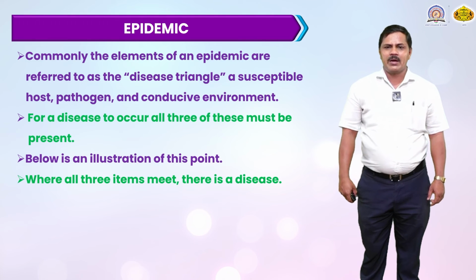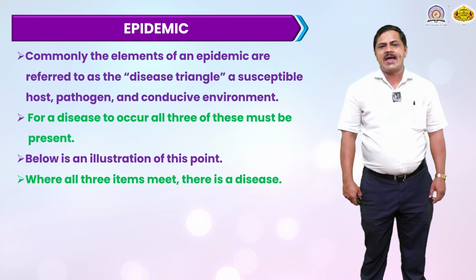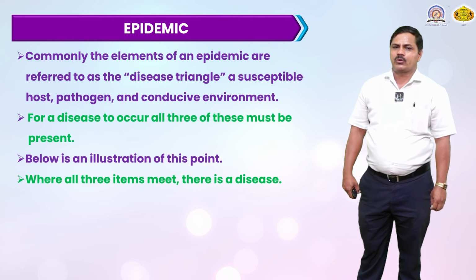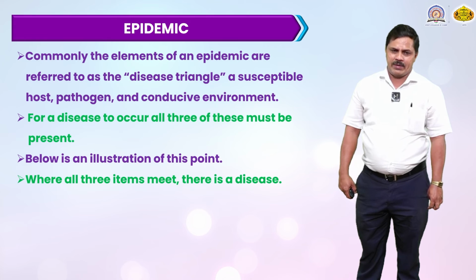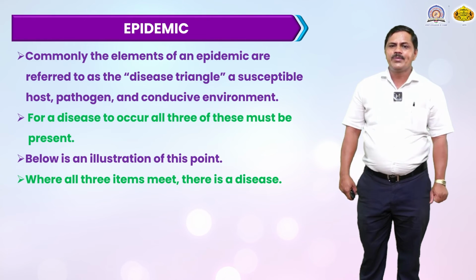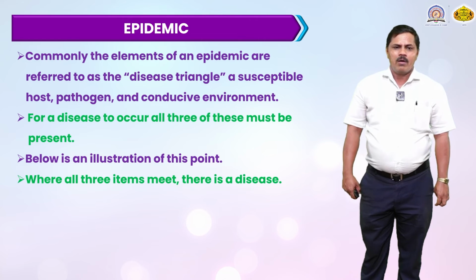Commonly, the elements of an epidemic are referred to as the disease triangle: a susceptible host, a pathogen, and a conducive environment. For a disease to occur, all three must be present.